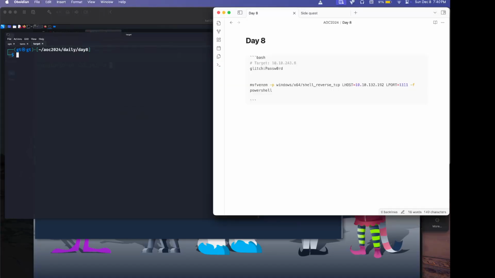We are going to xfreerdp, dash u is the user, glitch, dash p is the password, dash v is the machine, that's the target, this guy here. And I want the size to be 80%.